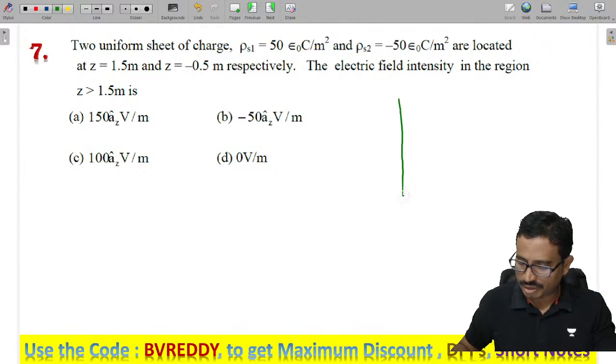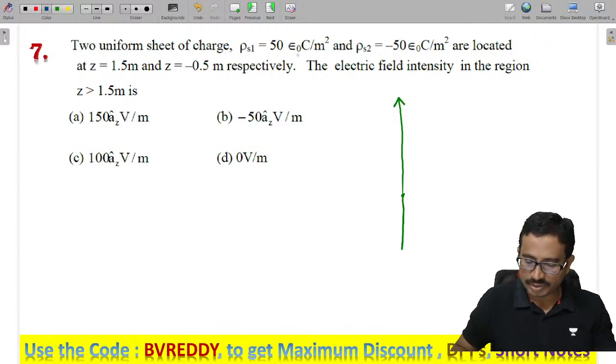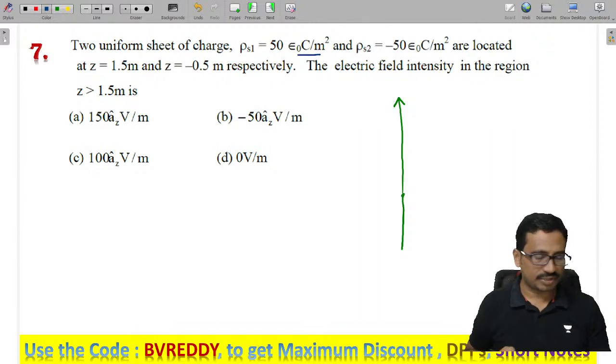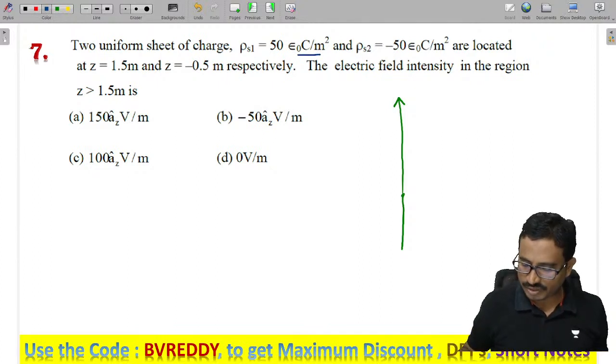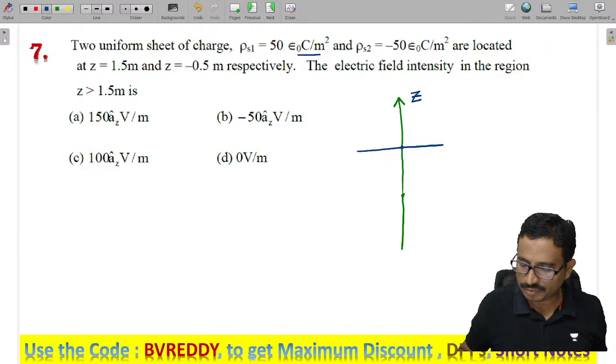If I call this my z axis, I have two planes now. What type of charges can you see now? These are surface charges, right? One surface charge is at, where, you tell me now, Z equal to 1.5 on this plane. Z value, how much here?